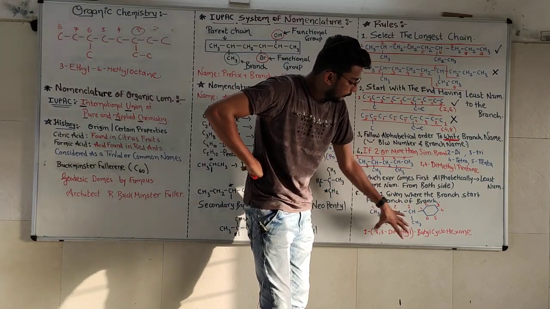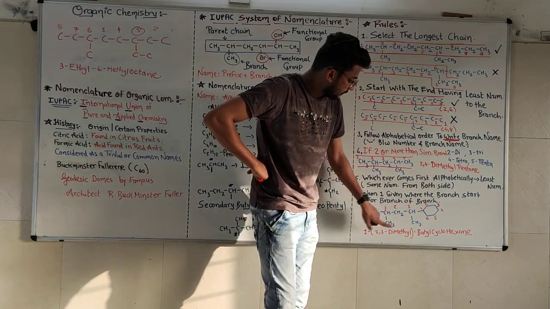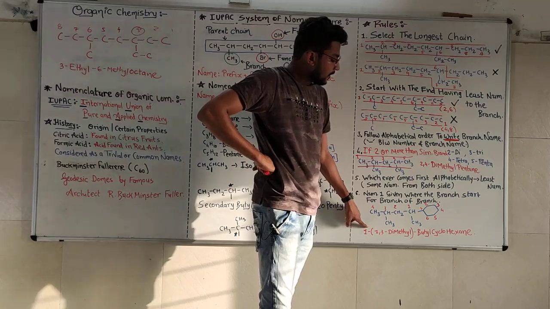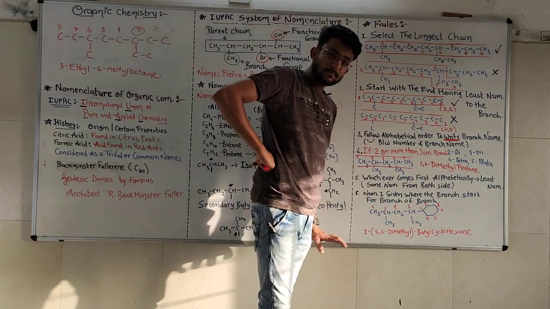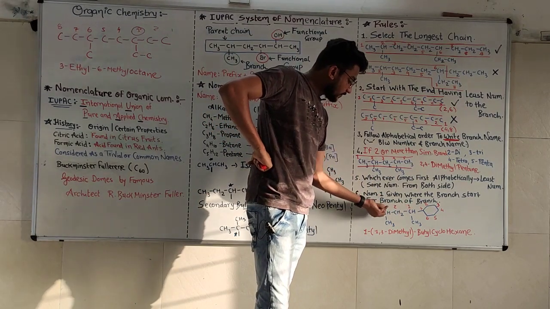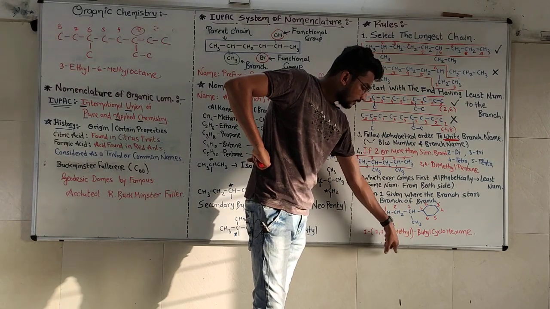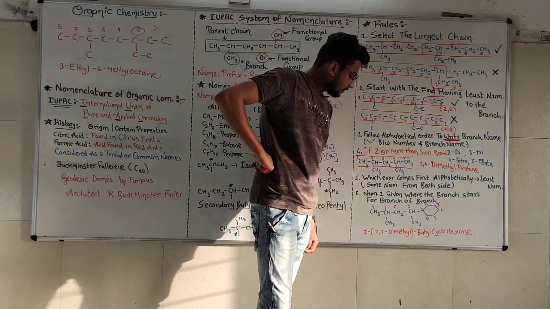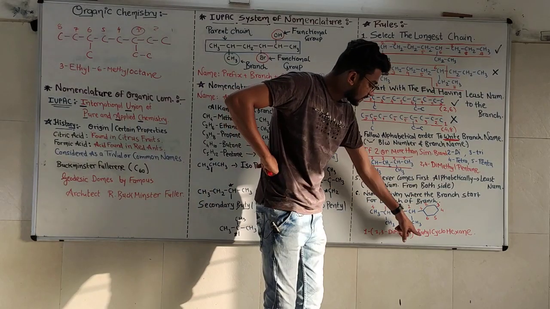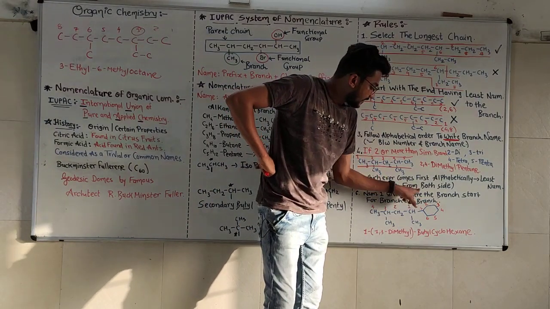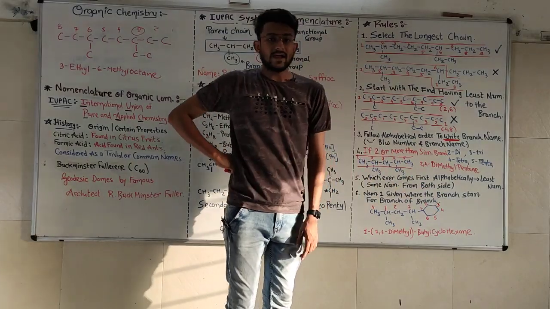Now this whole branch is on the first carbon. That's why 1 dash, branch of branch in the bracket 1, 3 dimethyl, bracket over, dash. This 4 carbon, that's why butyl, and this is the parent chain, cyclohexane.